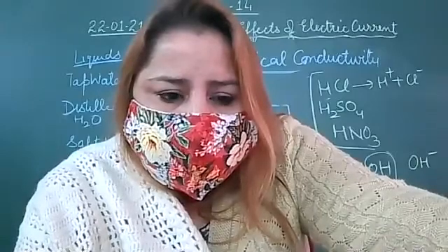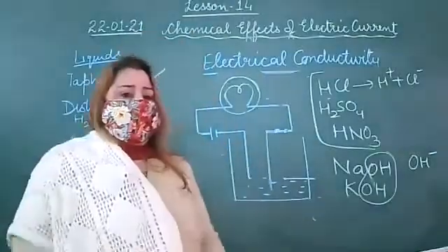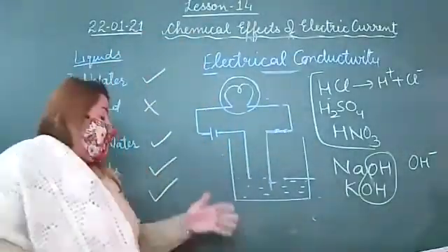Tanveen, unmute yourself. Not able to do it. Jia, unmute yourself. C6H12O6. C6H12O6. That is the formula of glucose.